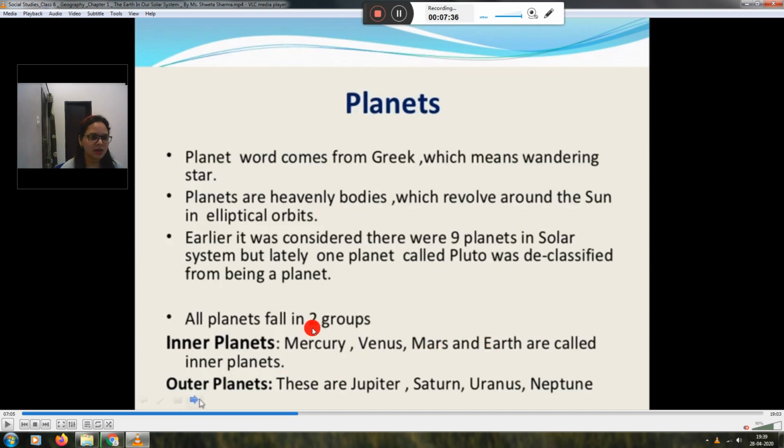Then there is a belt of asteroids. After that there are 4 planets: Jupiter, Saturn, Uranus and Neptune. These 4 are known as outer planets.